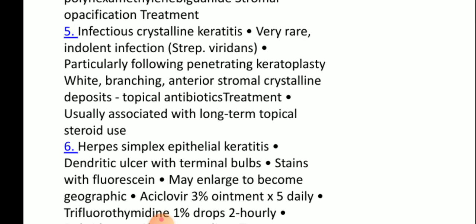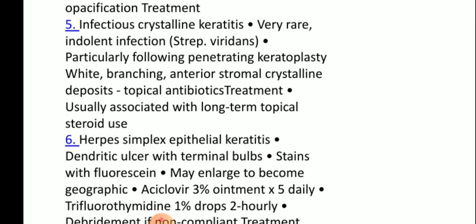Coming to infectious crystalline keratitis. It is very rarely seen. It is a very rare indolent infection, particularly following penetrating keratoplasty, with white branching anterior stromal crystalline deposits.